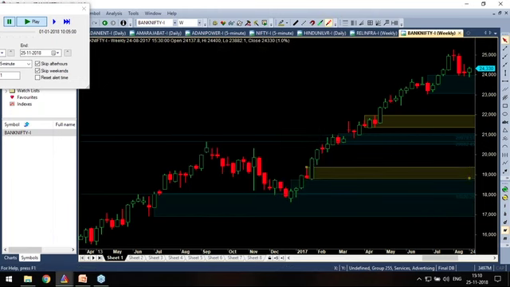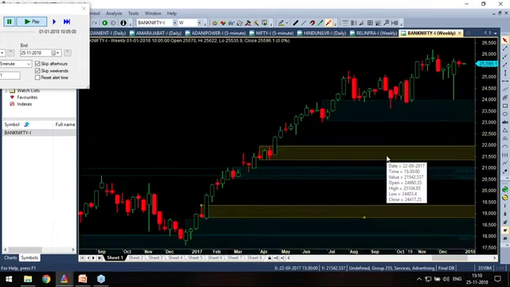Somebody is asking, Ashok, are you looking only for demand zones? Why am I able to mark only demand? The market is in a bull run. A bull run will keep creating only demand zones. Where will it create supply zones for me? Trend is up. Yes, Satish, it will be marked at the high.